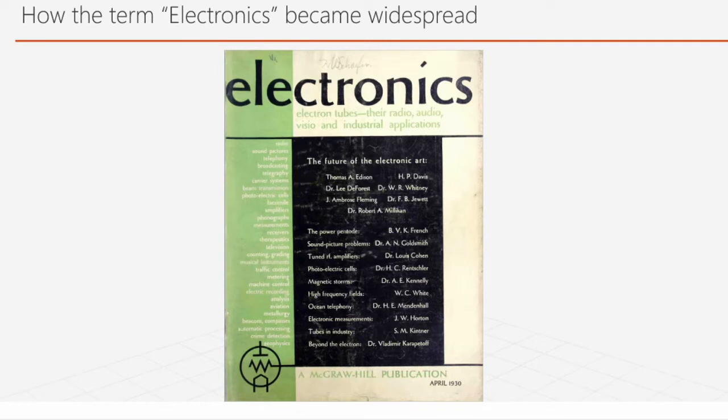As you can see from this, the major star is the electron tube. And with this electron tube, you should know, the electrons are flowing through vacuum. So there's really no hindrance for the electrons. And they had various applications. In 1930, after World War One, radio technology really came up. So the first application that you see here is the radio.